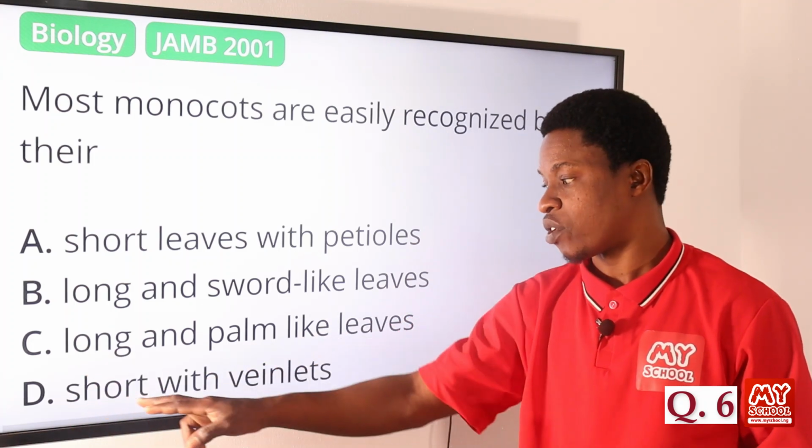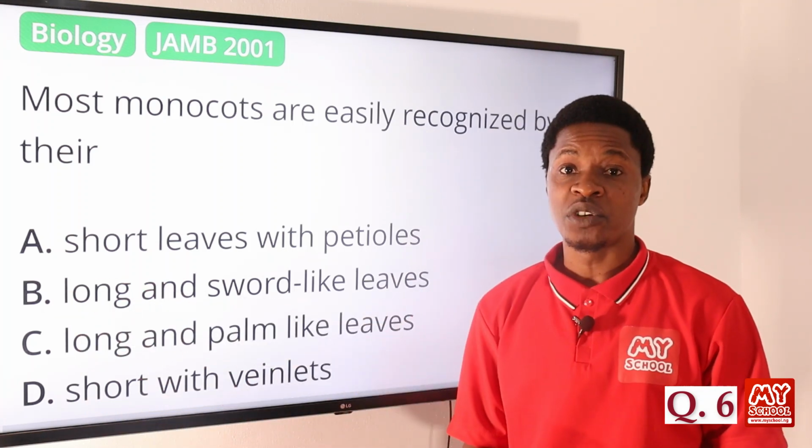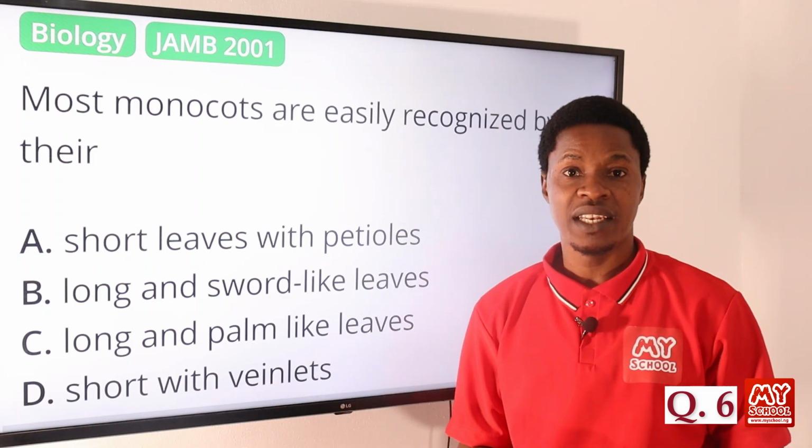Option D is not. We are short with veinlets. They are not short, they are actually long. So the correct answer here is option B, long and sword-like leaves.